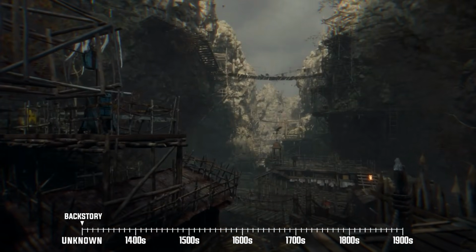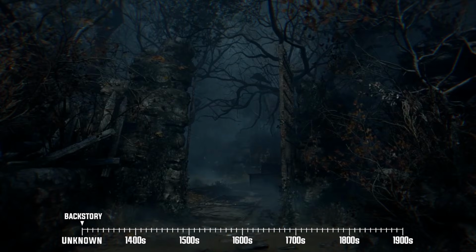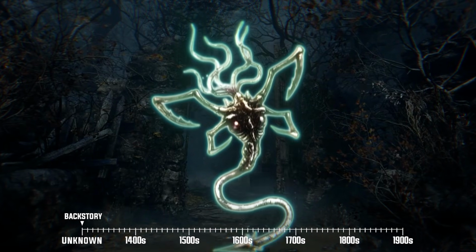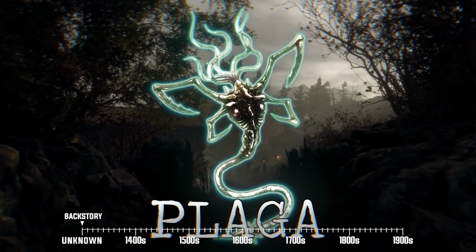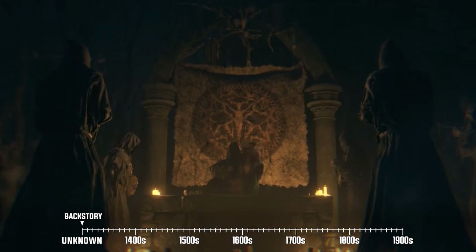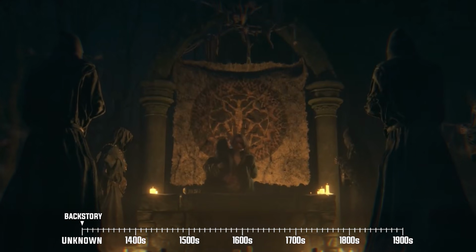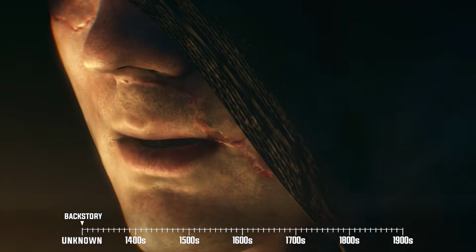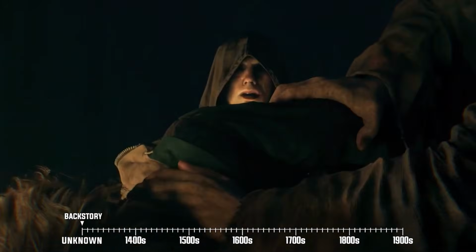It was during this era that another tribe, in what would eventually become Spain, started worshipping parasitic arthropods known as Plaga. Fast forward a few centuries to the Iron Age. In this era, a mysterious group known as Los Iluminados founded their own subterranean city in present-day Valdelobos, Spain.